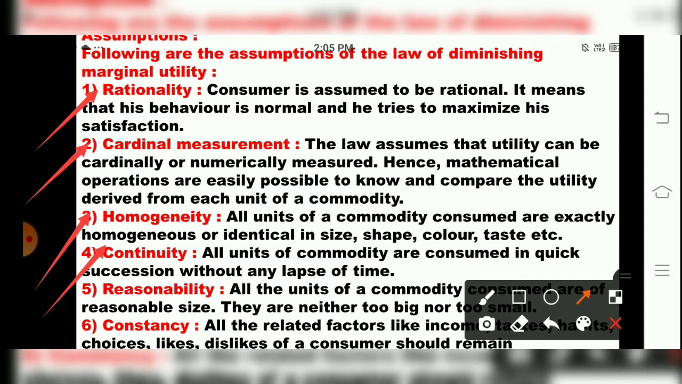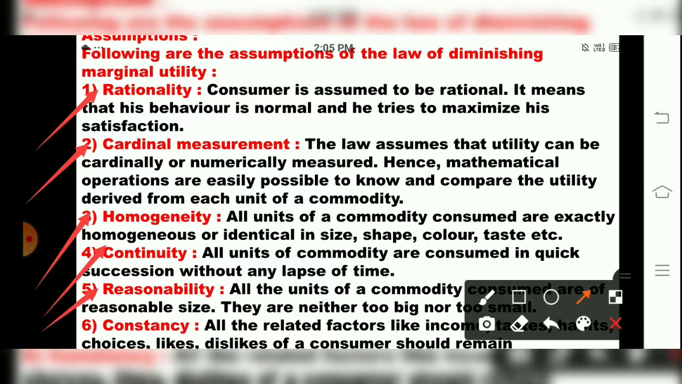So continuity means what? Whatever commodities you have purchased, the consumption of the commodity should continue. It should not be stopped. There should be no lapse of time. Then only the law of diminishing marginal utility will be applicable, children.